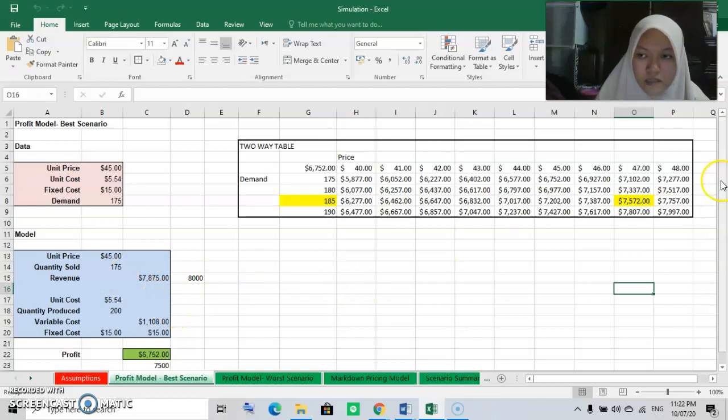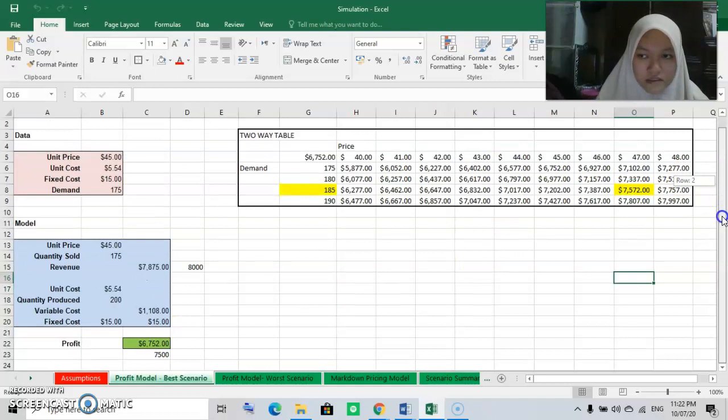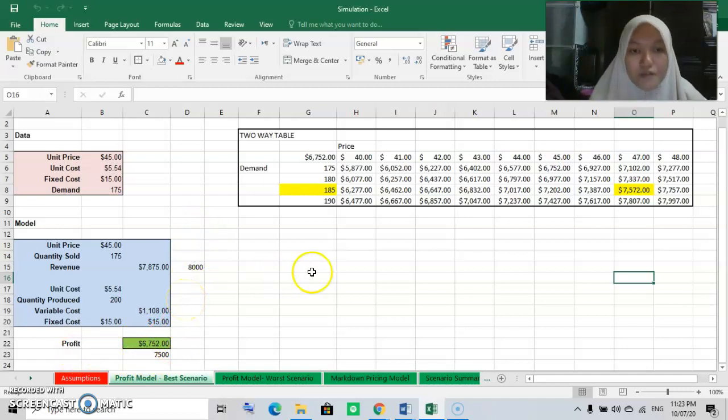So after all the calculation, I can get my assumption for the profit and revenue. The profit is lower than my assumption, also the revenue. So using the two-way table, I test my changes in demand and price, whether it will achieve my target profit and revenue.